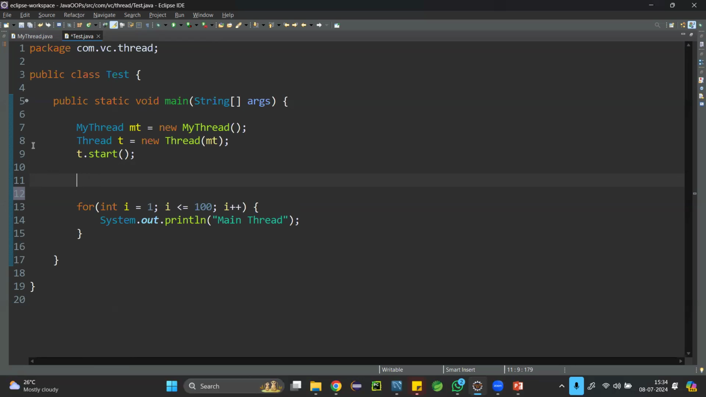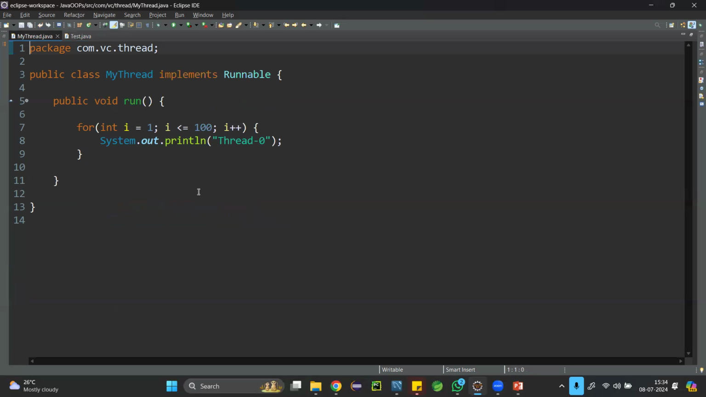Line number 8, 9, whatever the code that is present in this main method, this will be executed by which thread? Main thread, correct? And what is the code that is present inside this run method? This will be executed by the child thread, correct or not? Yeah. So first let us get the names.